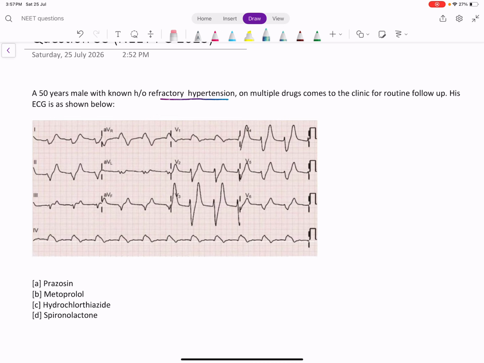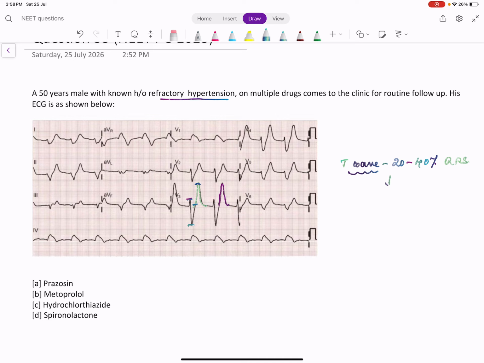So I think one thing can be made out. The patient is having tall T waves, right? So when do you say T wave is tall? Normally T wave height is only 20 to 40% of the QRS complex. The T wave should be smaller than the total height of the QRS complex. But see this case. The T wave is nearly equal to that of the QRS complex. So that is called a tall T wave.